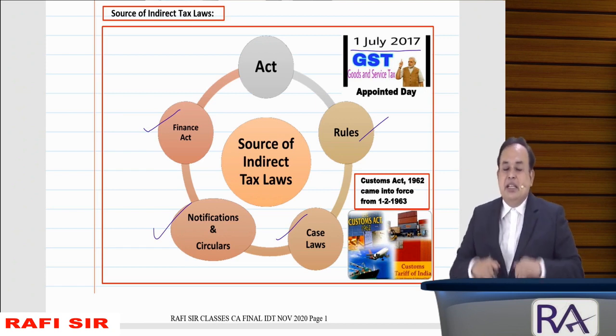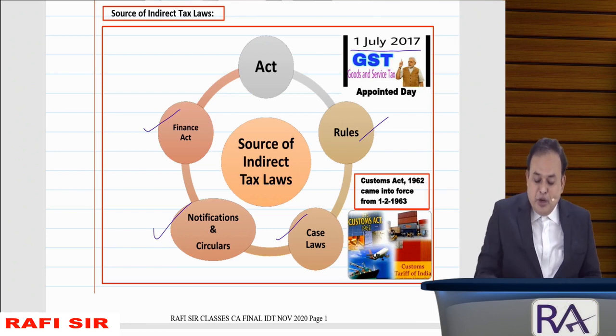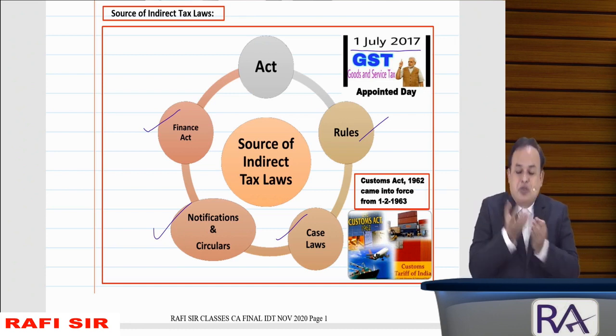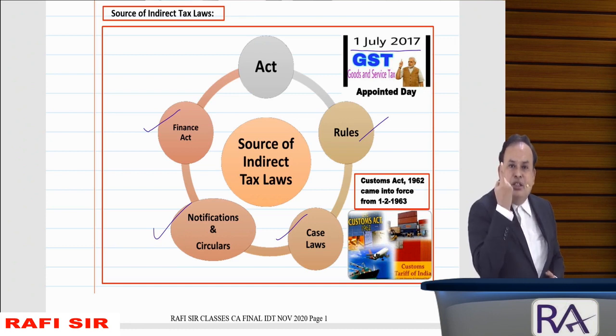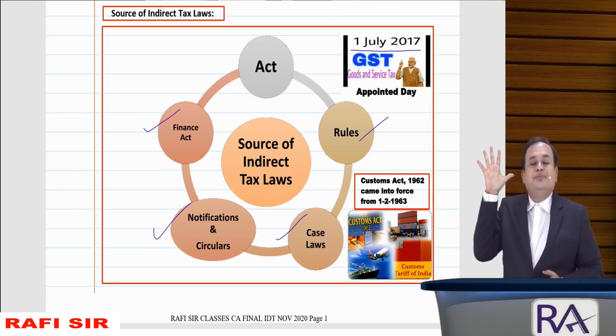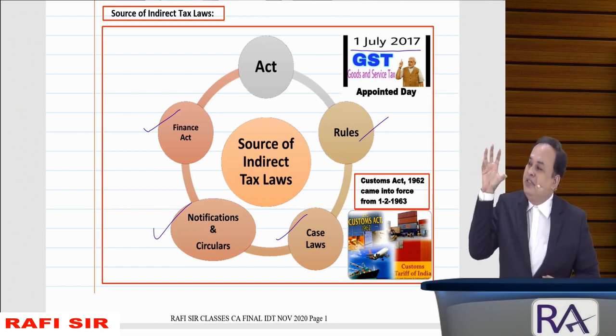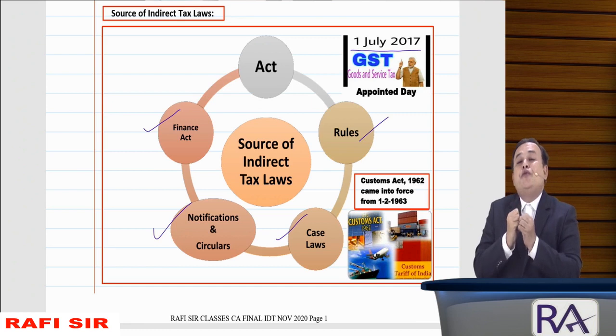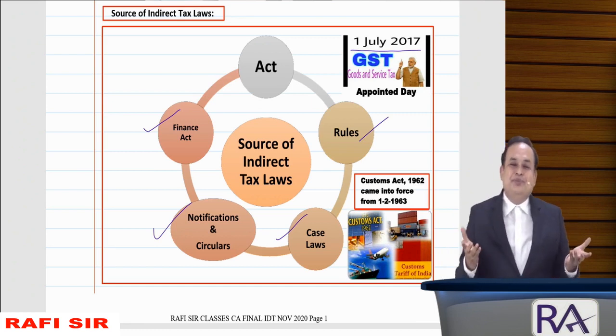So, case laws are also important. When we talk about the source of indirect taxes, it consists of act, rules, case laws, notifications, circulars and the Finance Act. This combination is called indirect taxes. It becomes so fruitful to understand, my dear.